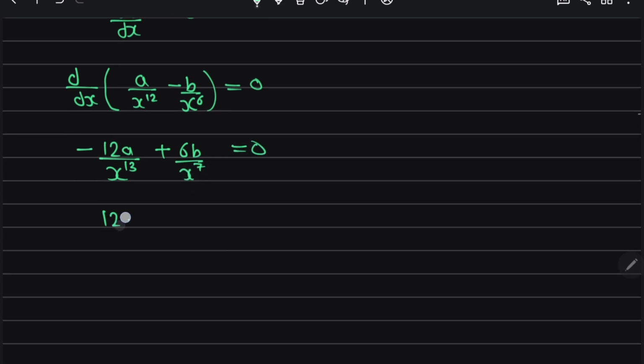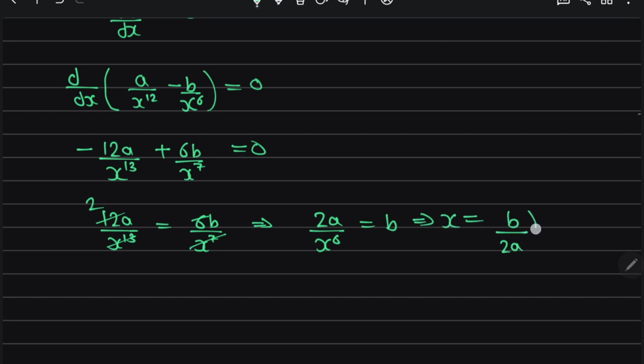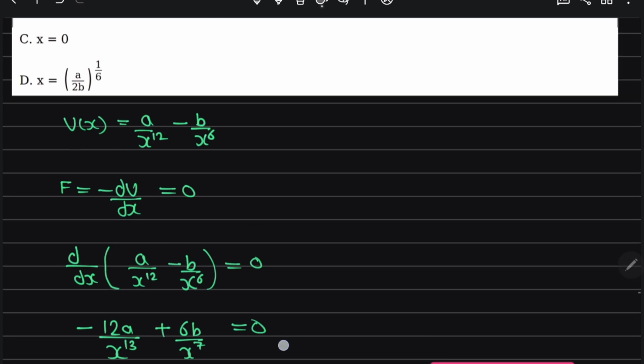So 12a upon x to the power 13 is equal to 6b upon x to the power 7. So this is going to be cancelled, and this comes out to be 2a upon x to the power 6 is equal to b. So x comes out to be b upon 2a to the power 1 by 6. So this is our stable equilibrium position.